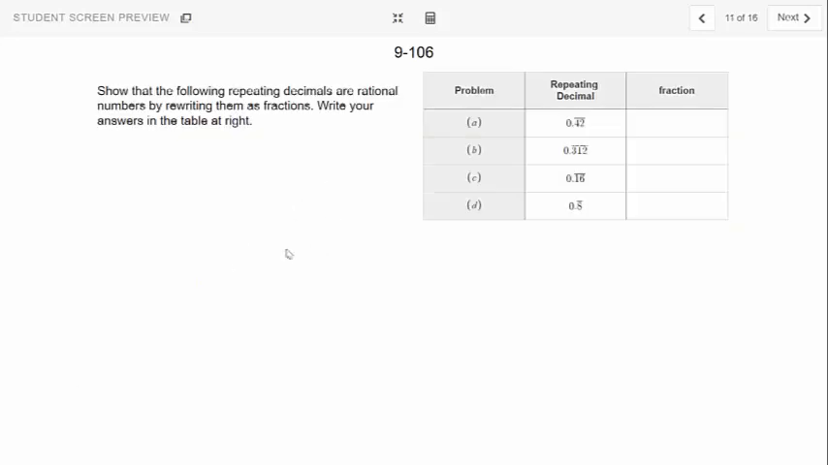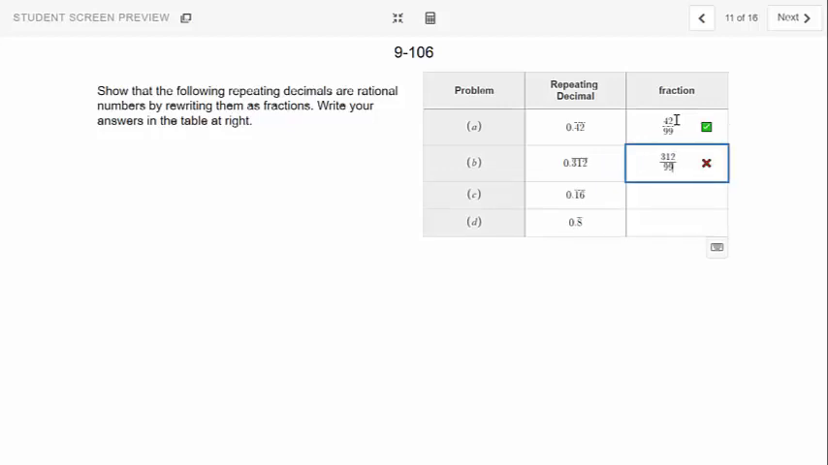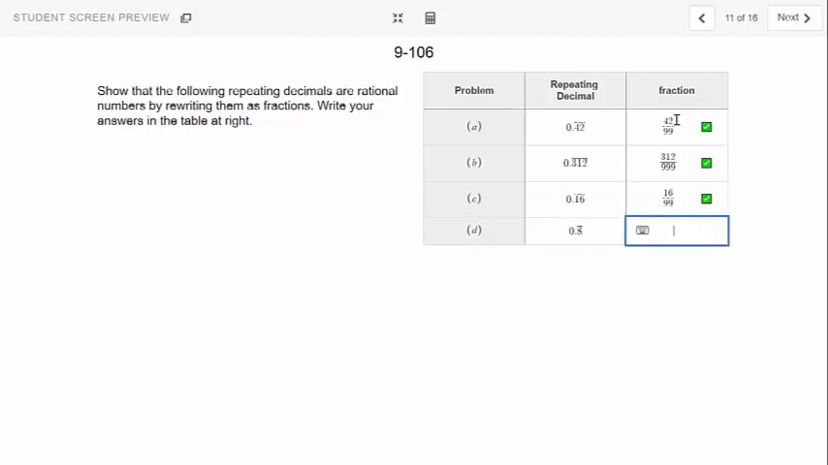Okay, welcome back. Let's see, for my answers for 106 here, I have 42 over 99. I don't think I asked you to simplify it, but you could simplify those by 3. This will be 312 over 999. This one will be 16 over 99. Oh, this is so easy. And this will be 8 over 99. Whoop, 8 over 9. My fault. Over 9. There it is.